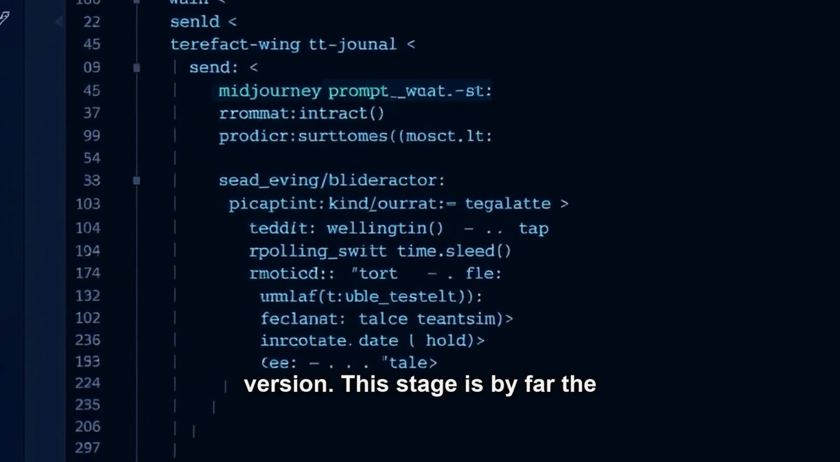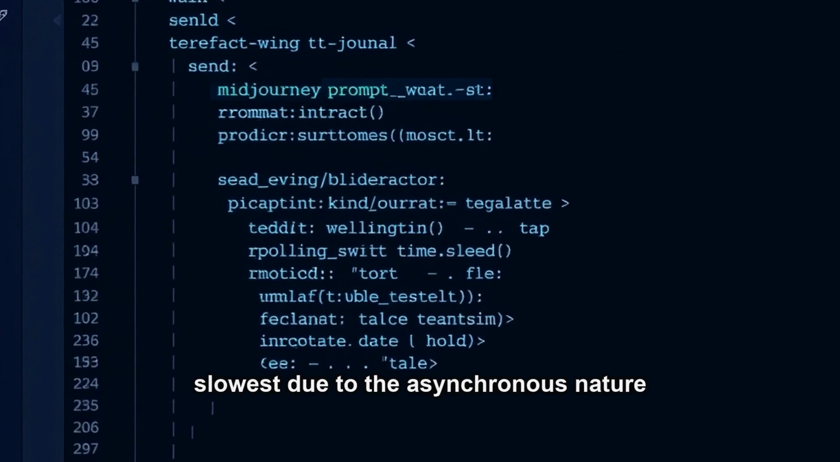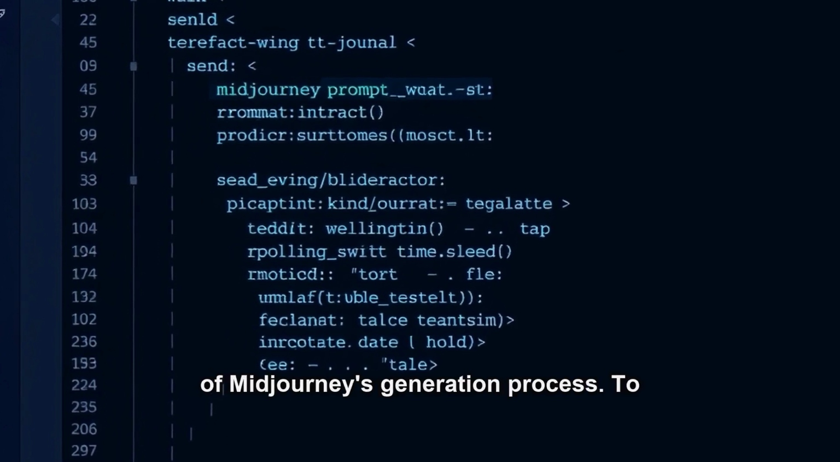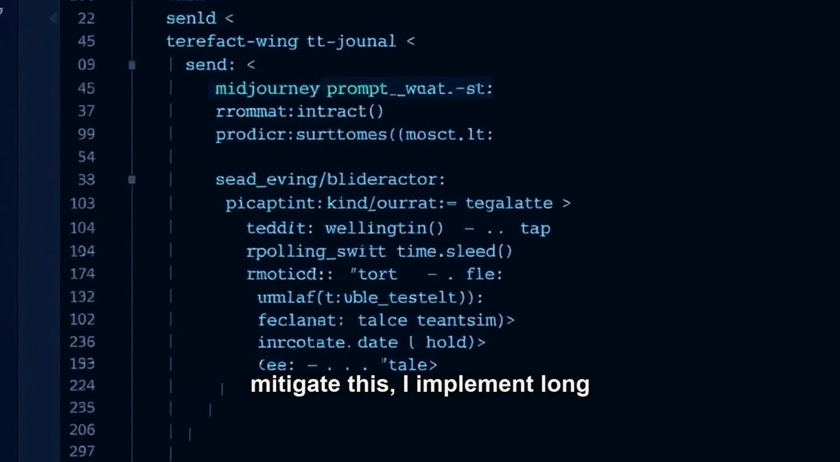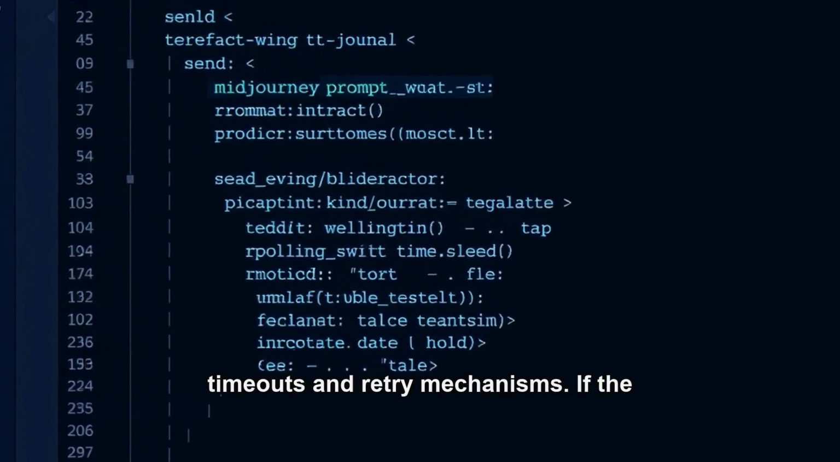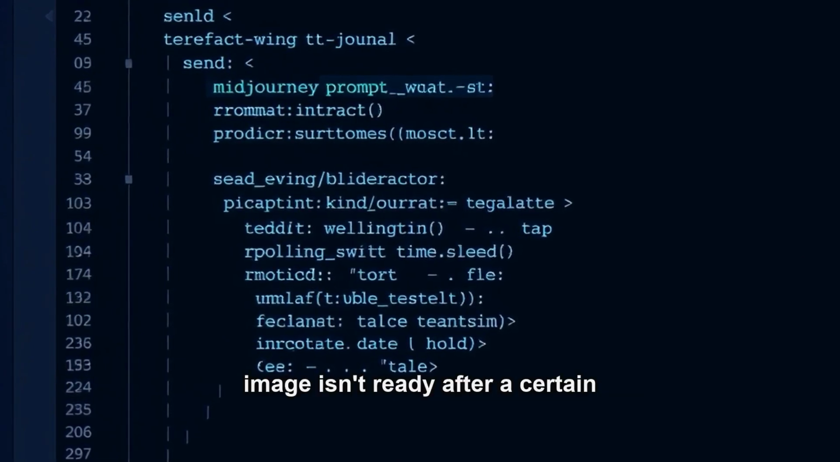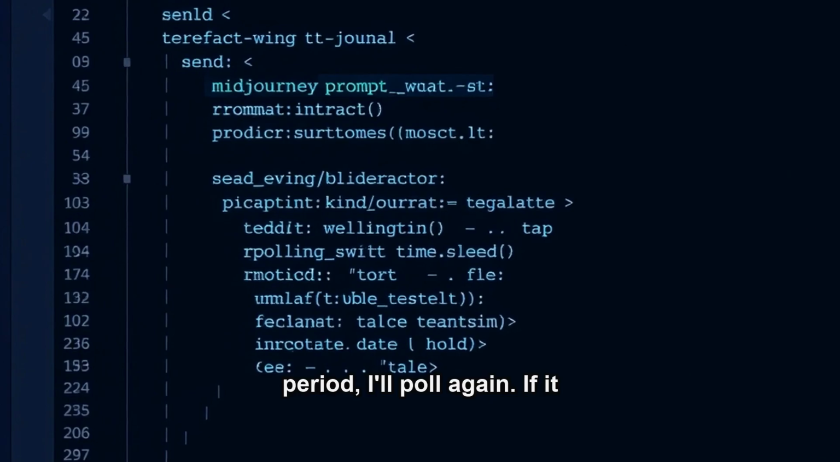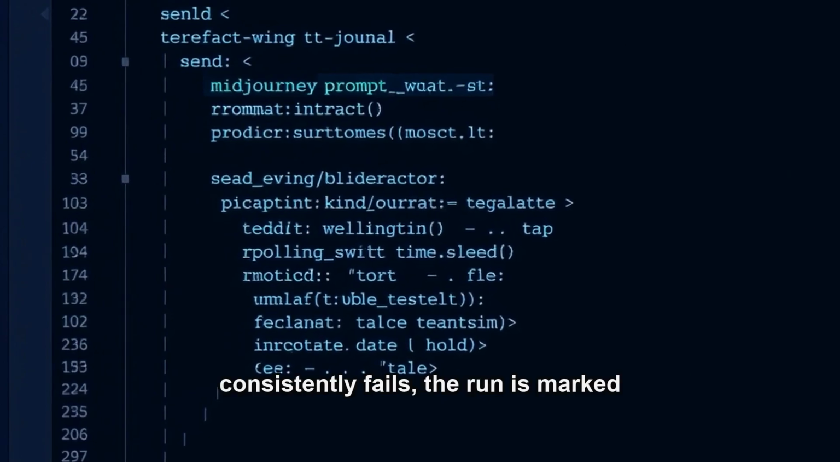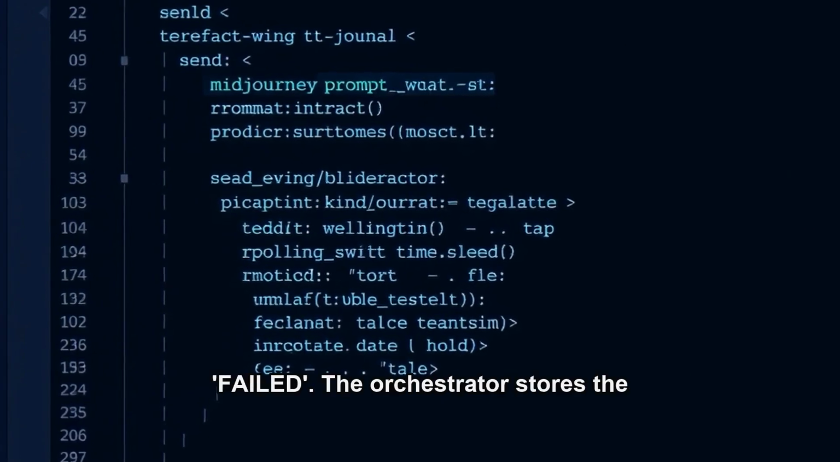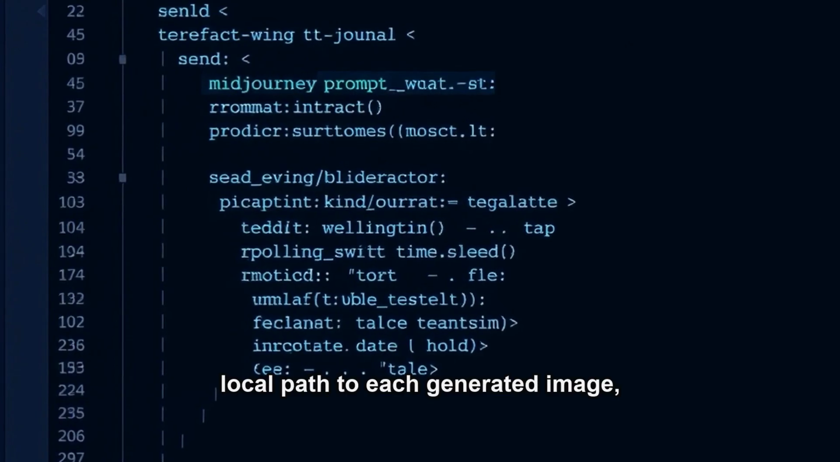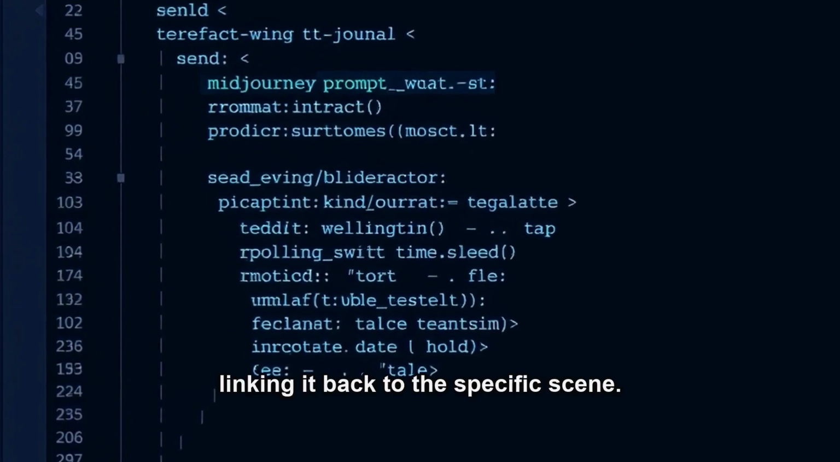This stage is by far the slowest due to the asynchronous nature of Midjourney's generation process. To mitigate this, I implement long timeouts and retry mechanisms. If the image isn't ready after a certain period, I'll poll again. If it consistently fails, the run is marked failed. The orchestrator stores the local path to each generated image, linking it back to the specific scene.